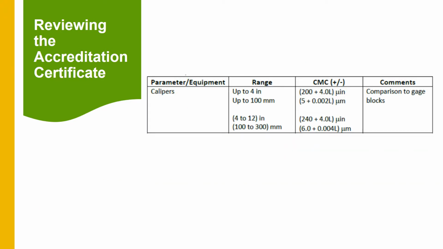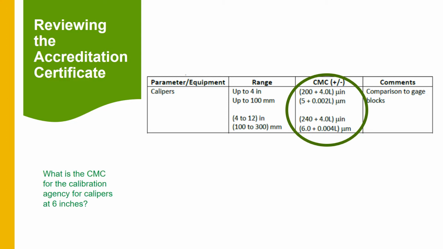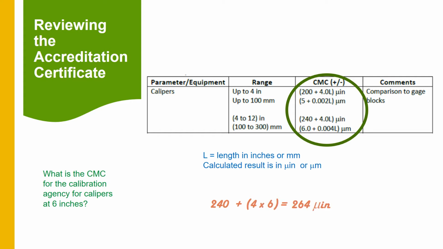Here is another example of a CMC for calipers. We can see, in this case, rather than stating a value for the CMC for each measurement range, an equation is given. If we wanted to determine this agency's CMC for calipers measuring a dimension of 6 inches, we would have to use the equation to calculate this value. Keep in mind that L equals length in inches or millimeters, but the result is calculated in microinches or microns. In our example, 240 plus 4 times 6 inches equals 264 microinches.